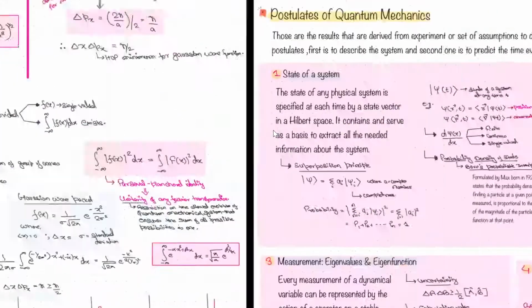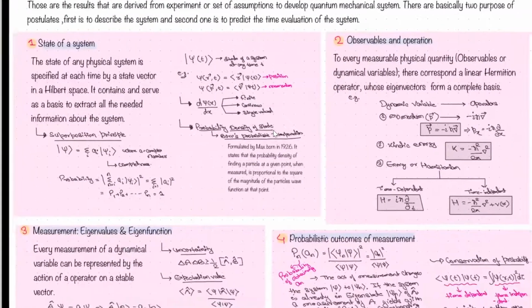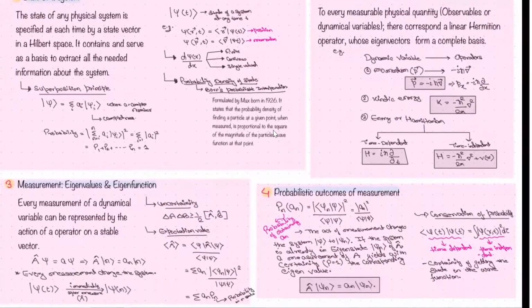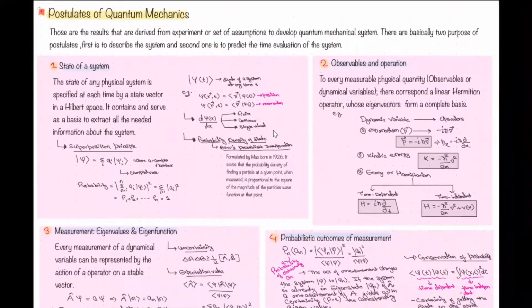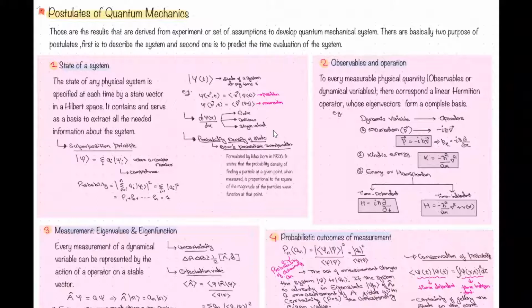Okay. Now, next come to the postulates. Postulates of quantum mechanics. Somewhere you will find 6 postulates, somewhere 5 postulates, somewhere 8 postulates. Basically, these are certain rules or assumptions that are required to develop the quantum mechanical system or to predict the quantum mechanical system, right?